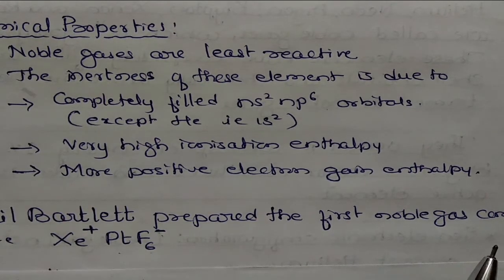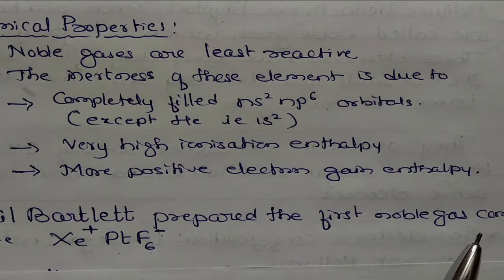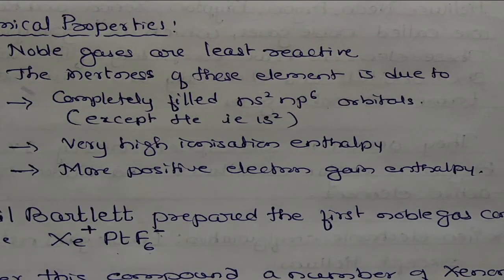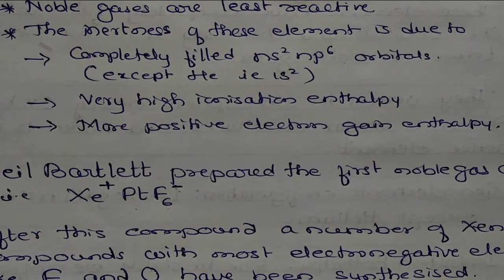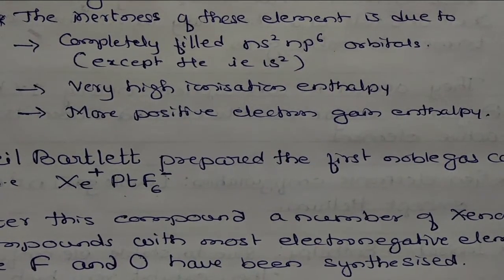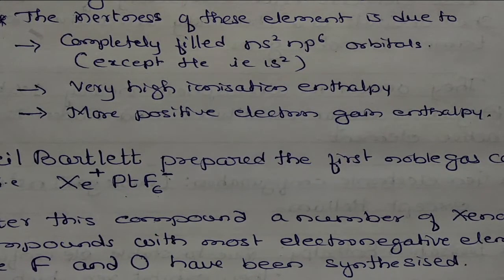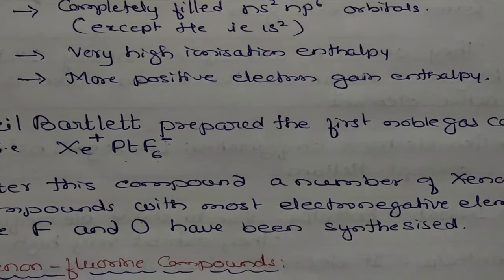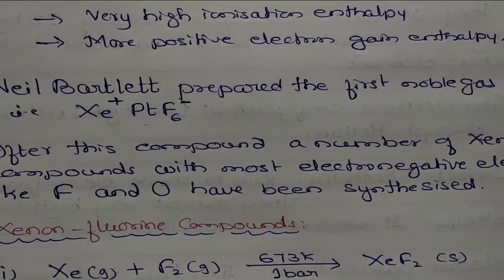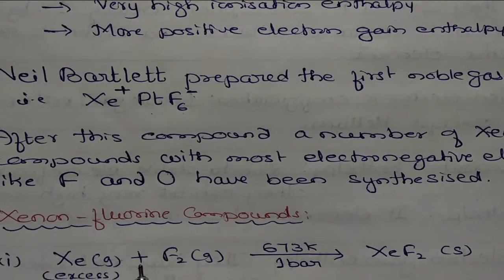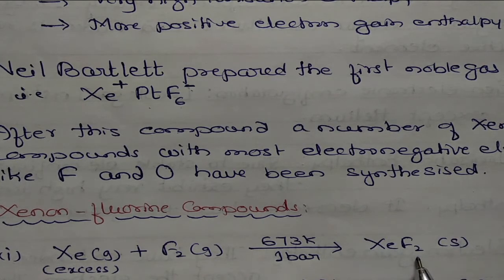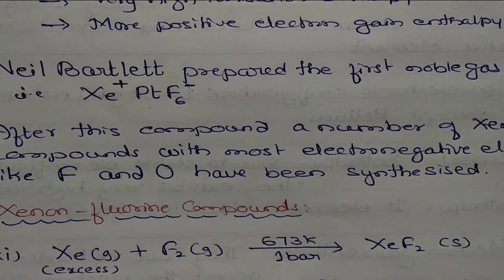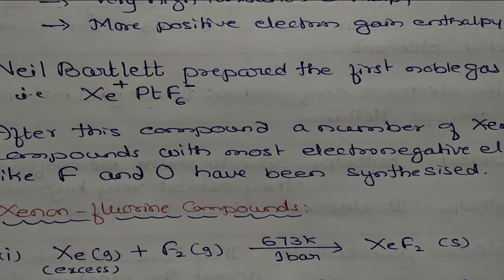Okay. So now let us go for some compounds of these noble gases. After this compound, a number of xenon compounds with the most electronegative elements like fluorine and oxygen have been synthesized, that is, prepared. So first, xenon fluorine compounds. Xenon in excess with fluorine at the condition 673 Kelvin and 1 bar pressure gives xenon difluoride. Okay. Next, one more compound is xenon tetrafluoride.